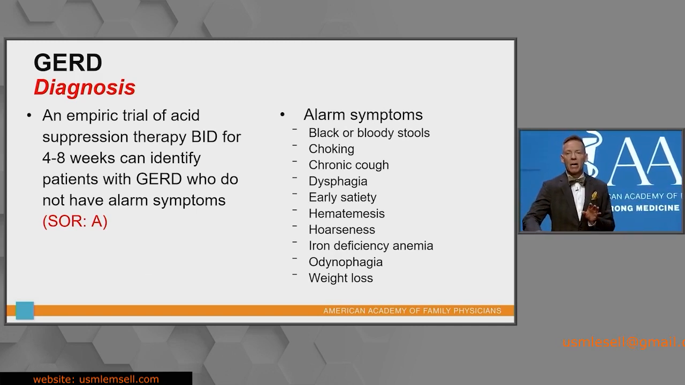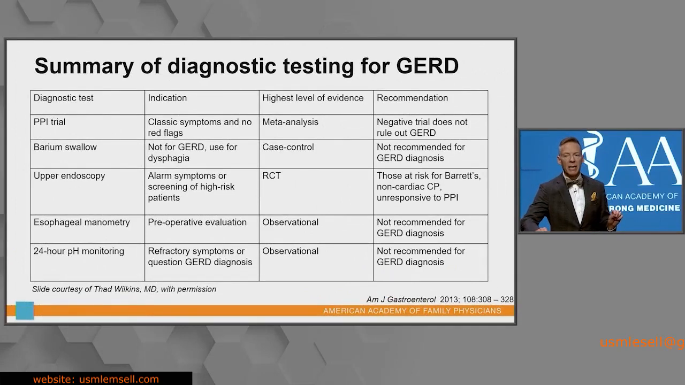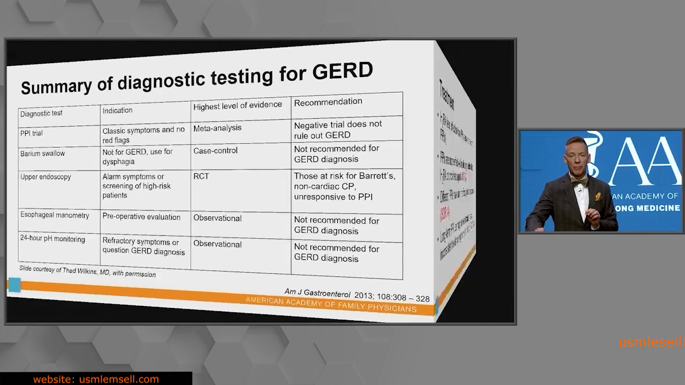We've got to be thinking beyond typical GERD here. In those patients, you want to get an upper endoscopy. They're at high risk for complications. So I want to go looking already for a complication. Here's the diagnostic testing summary. I would print this out and put it with your study materials for review.